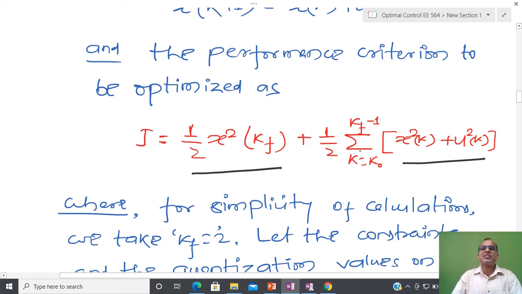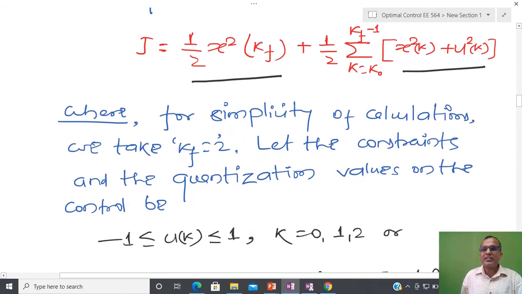If I have a continuous time system and I want to apply dynamic programming, at that time first I have to discretize this system, and after that I have to formulate the performance measure and use the idea of optimality. So for simplicity, I am going to assume that Kf equals 2. It means that I am going to solve the problem from k equal to k0, you can take 0, so 0 to 1.